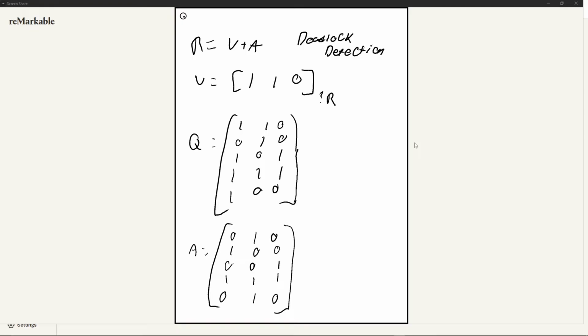But let's say we want to find R, then all you do is V plus A. So you take the 1 and the 1 and the 1, and then you just go to your A, and this will all be given to you. The V will be given to you, the A will be given to you, and you just add the columns. So we see that R is equal to 1 plus 1 plus 1, so 3, and then 1 plus 1 plus 1 plus 1, which is 4, and then 0 plus 1 plus 1, which is 2. Okay, so that's how we find R.